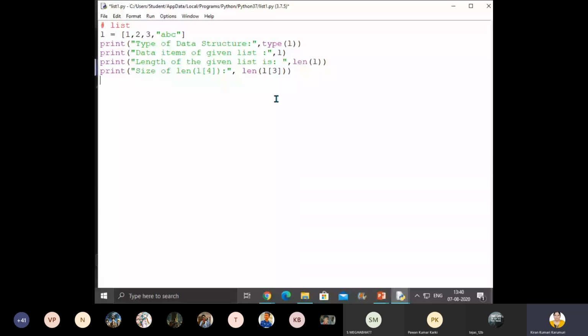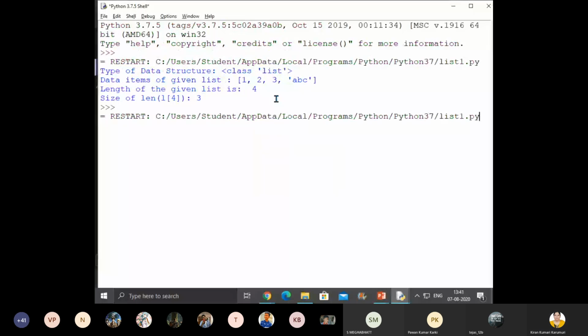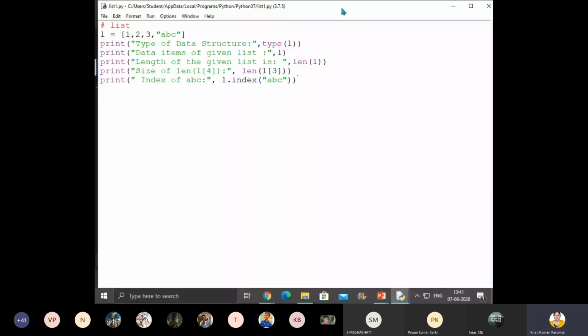Got it, children? So now what is the other index of this ABC? Can you give me the index of ABC? How do we get the index of a particular data item of a given list?